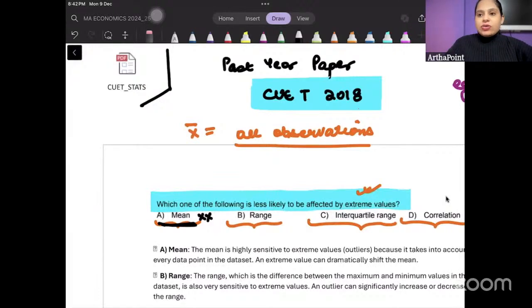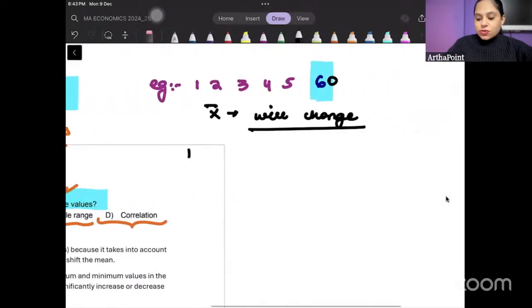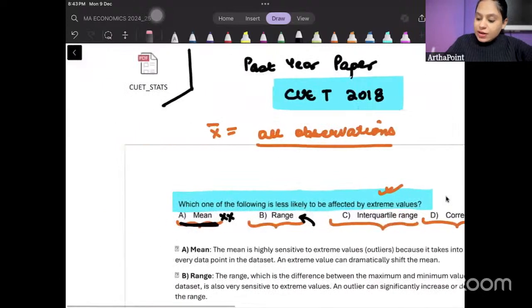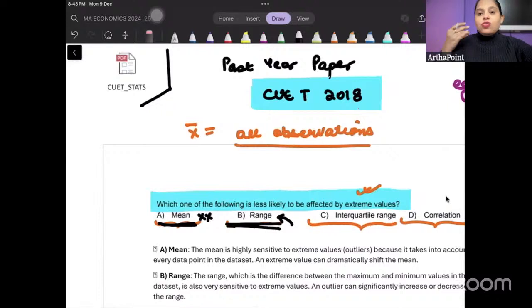Now let us try to think about range. What is range? Range क्या होता है? Range is highest value minus lowest value, right? तो extreme observations तो यही है, highest and lowest. So if I change the highest value, तो automatically range तो change हो जाएगा. Range will be affected by extreme values because the moment you change highest or lowest value, जैसे आप change करोगे, range will change.